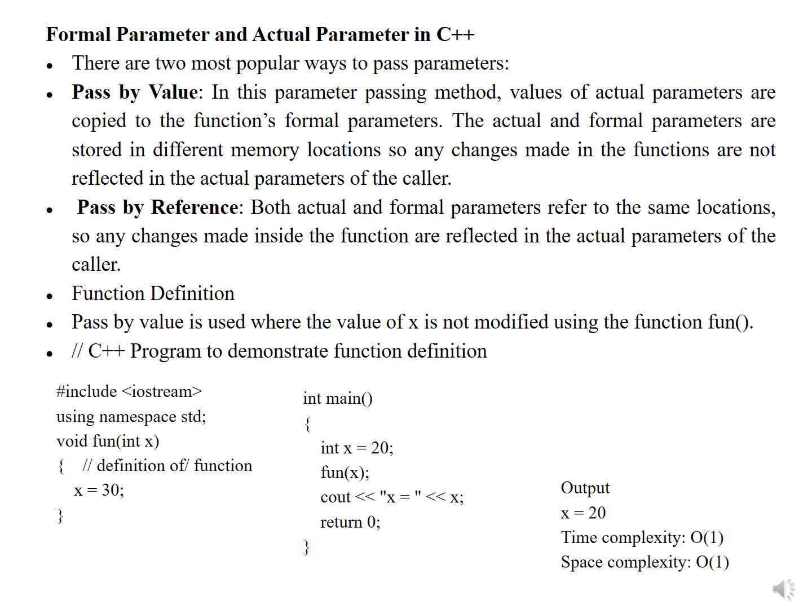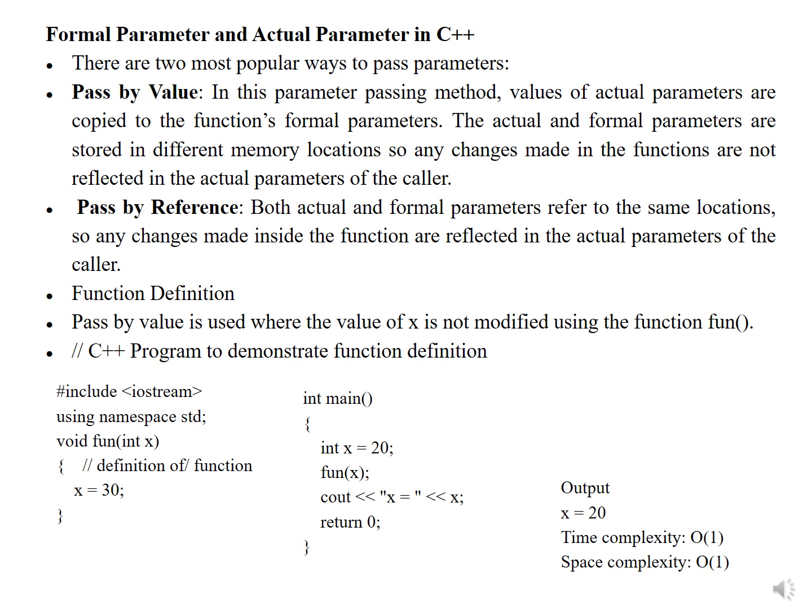Pass by reference. Both actual and formal parameters refer to the same memory location, so any changes made inside the functions are reflected in the actual parameter of the caller. Function definitions. Pass by value is used where the value of x is not modified using the function. C++ program to demonstrate the function definitions.